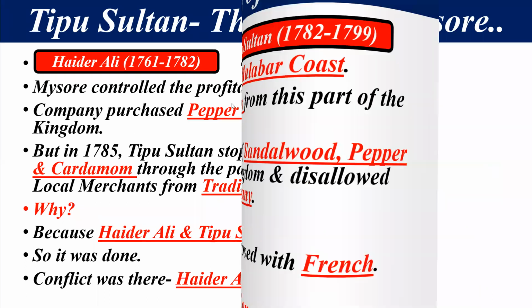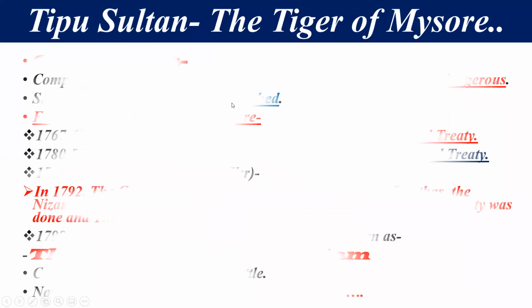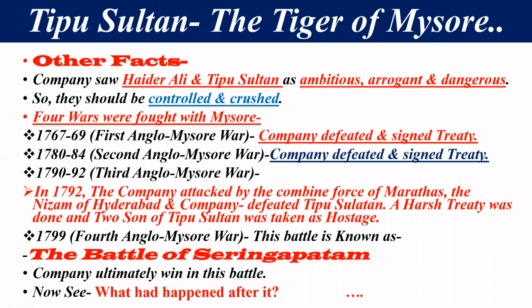Now students, let's discuss some other facts also. The company saw Hyder Ali and Tipu Sultan as very ambitious, arrogant, and dangerous persons who wanted to expand their rule.